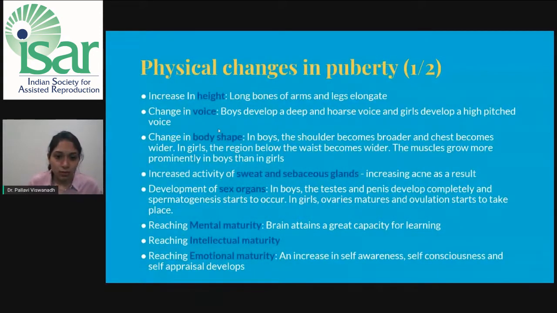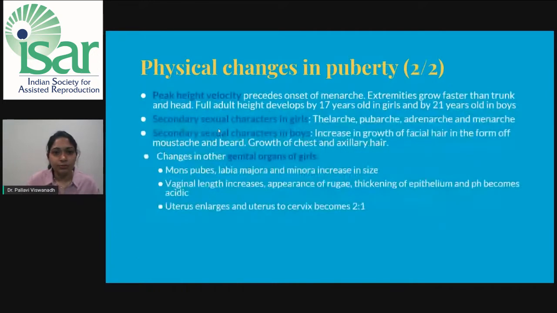Development of sex organs. In boys, the testes and the penis develop completely and spermatogenesis starts to occur. In girls, the ovaries mature and ovulation starts to take place. They also reach a certain mental maturity. The brain attains a great capacity for learning, intellectual maturity, and also emotional maturity. An increase in self-awareness, self-consciousness, and self-appraisal develops.